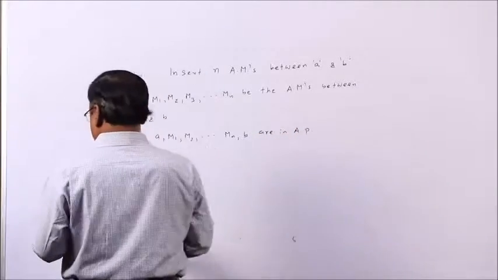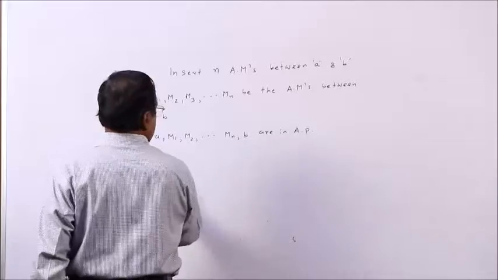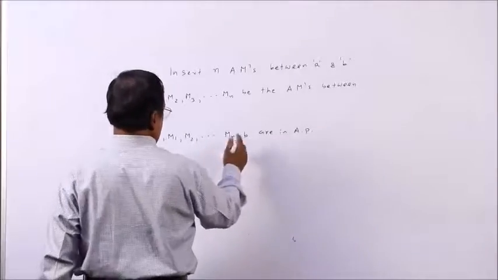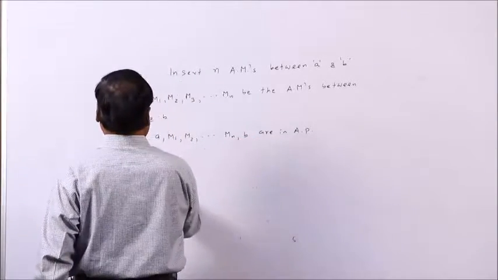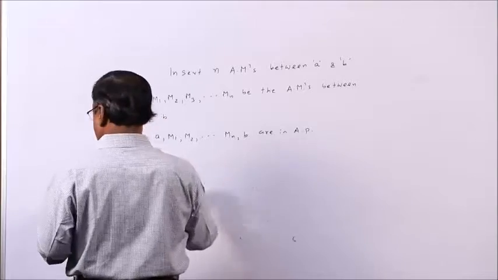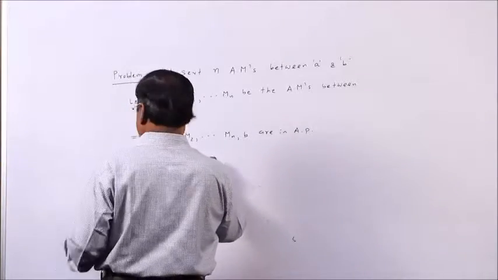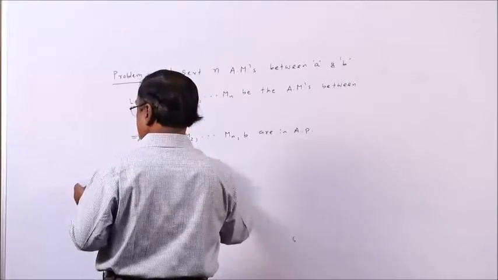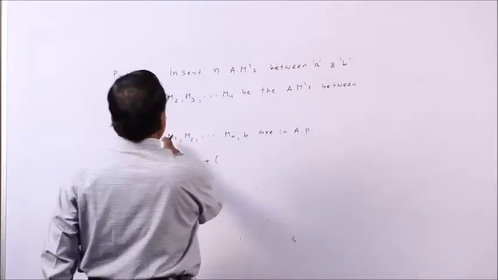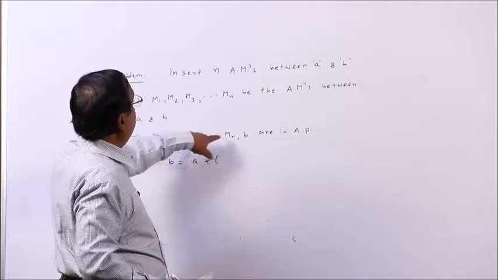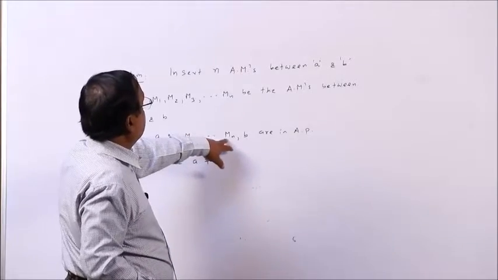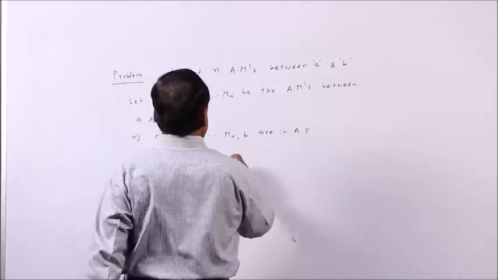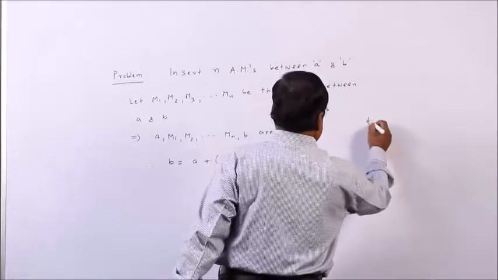Clear? So, what will be B? B is the last term. So, B will be A plus D into, how many terms are there now? These M's are n things, in between the 2, so n plus 2 things. What is the formula for Tn?